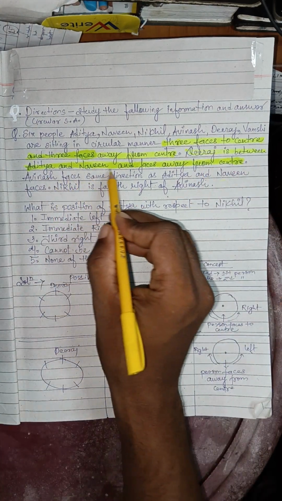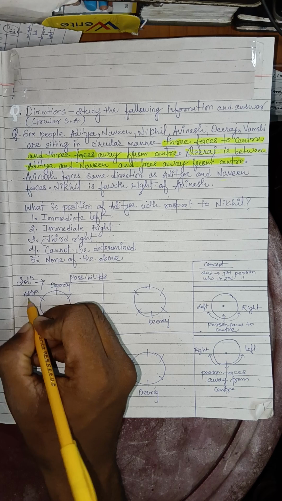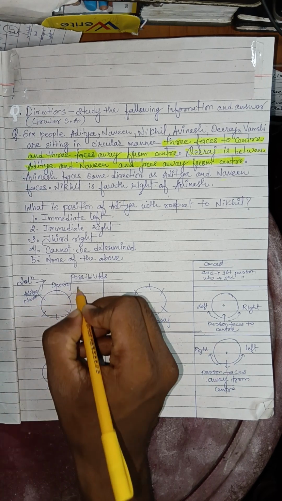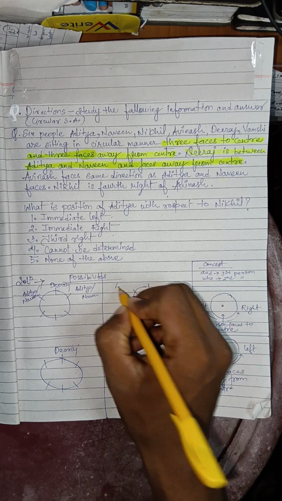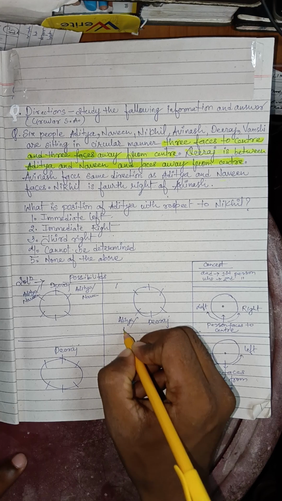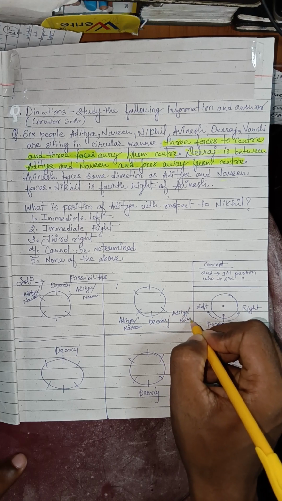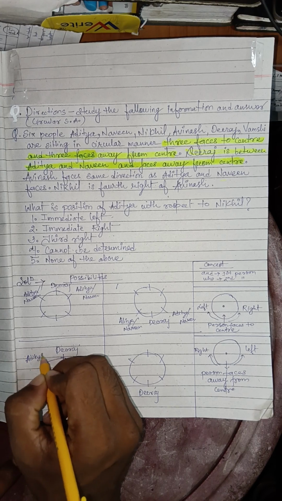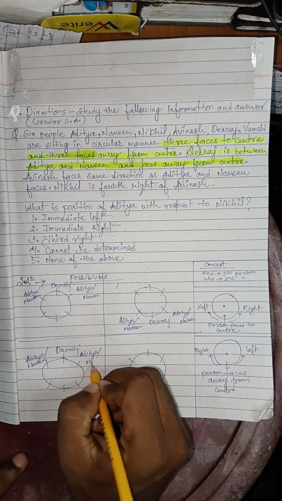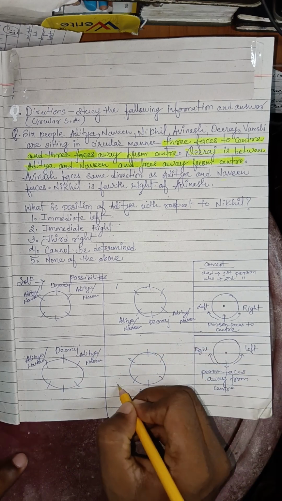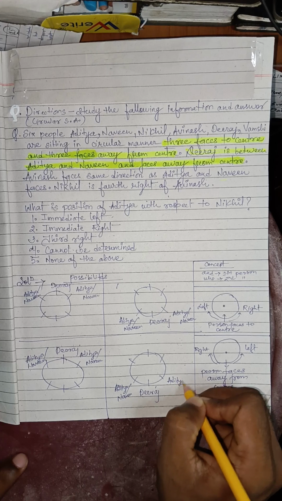Dheeraj is between Aditya and Naveen. It means that Aditya can be here or it can be Naveen. Aditya can be here or it can be Naveen.